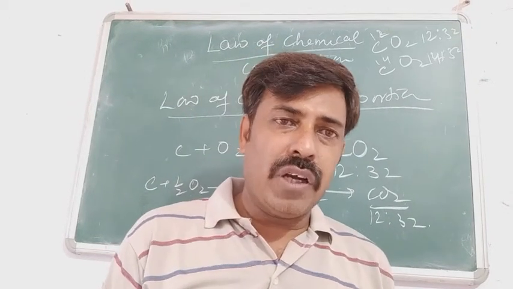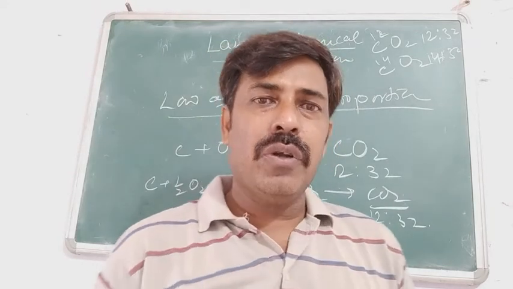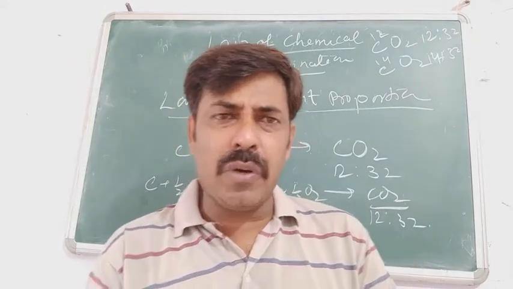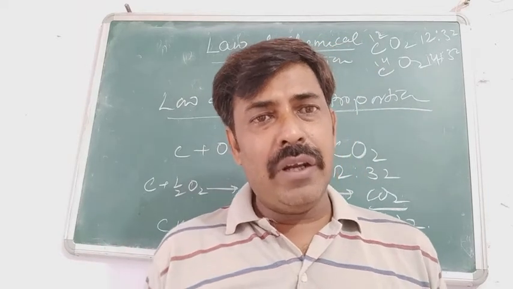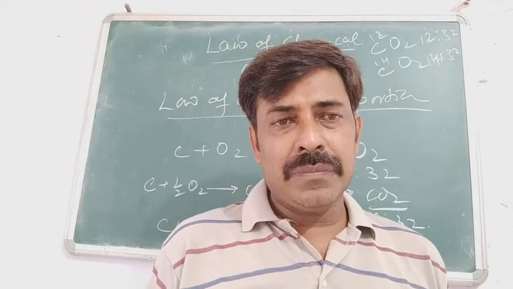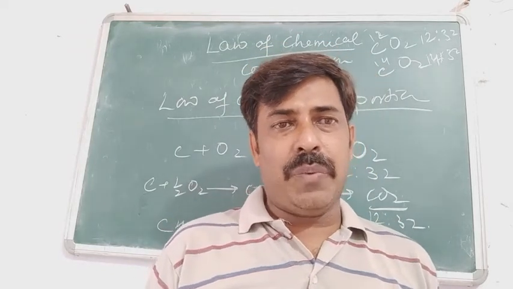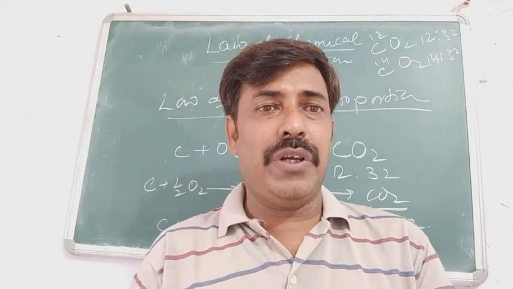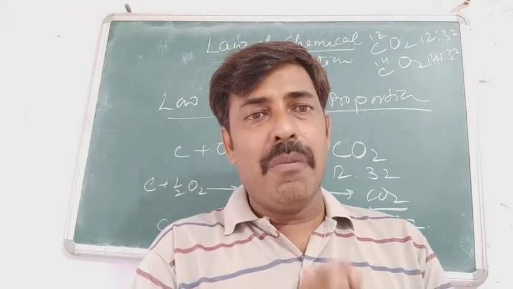Actually, when we talk about the ratio in constant proportion, we talk only about average atomic masses. Almost all elements survive in one or more isotopic forms, so there will be different compositions of the element in a compound on the basis of mass.